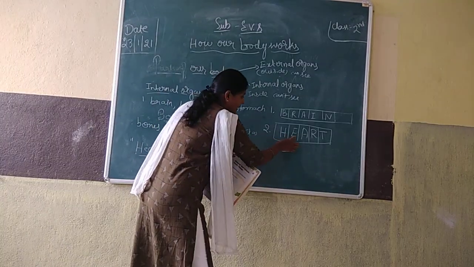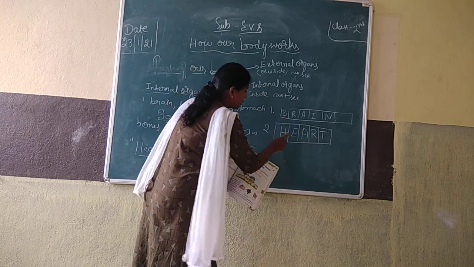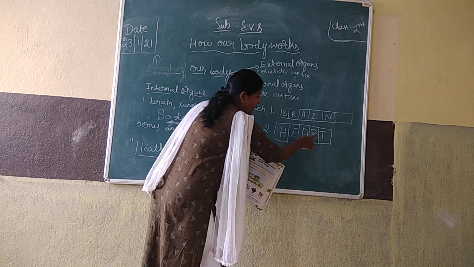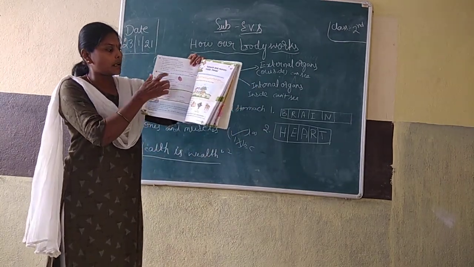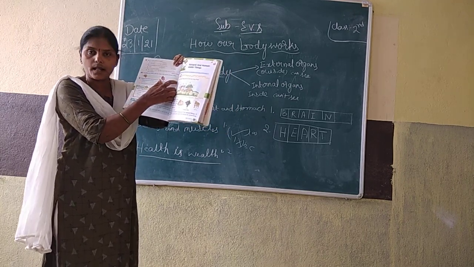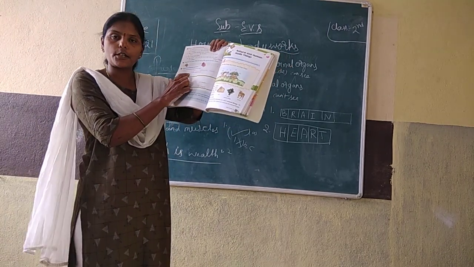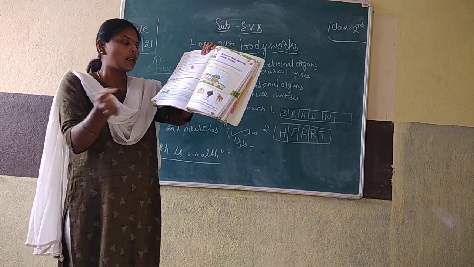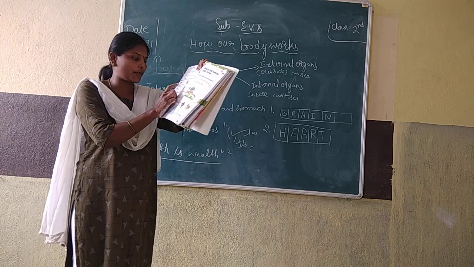H-E-A-R-T, heart. What is this picture? Heart, no? We have to fill the spelling. H-E-A-R-T, heart. Understood? This is brain. B-R-A-I-N, brain. This is heart. H-E-A-R-T, heart. Understood? Okay. Now, answer the following questions. Afterwards I will write. Just listen. Name four internal organs of our body.